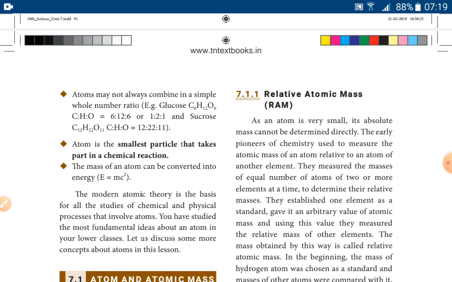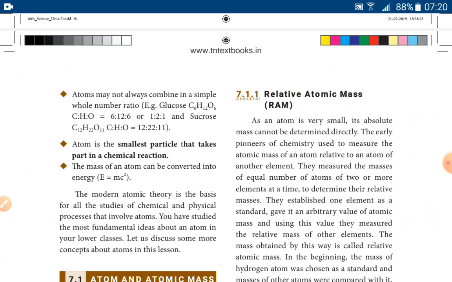And sucrose is a complex molecule. The ratio is 12:22:11. And most of the complex molecules are not in simple ratio. Then next point, atom is the smallest particle that takes part in a chemical reaction. Molecule will not take part in chemical reaction. Molecule decomposes into atoms, and only atoms take part in chemical reaction.